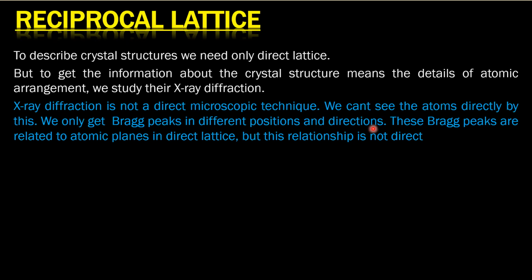These Bragg peaks are basically related to the atomic planes in the direct lattice, right? And as they are related to atomic planes, they can give you information about the atomic arrangement inside the crystal. But the problem was that this relationship is not that simple. At that time, this was a huge problem.